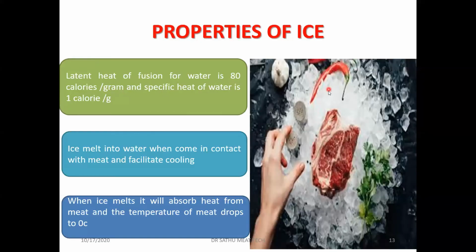Once the ice comes in contact with the meat, it starts absorbing the heat from the meat and it gets melted into water. That is how it removes the heat from the meat, so that the meat temperature is reduced to almost 0 degrees centigrade. When ice melts, it absorbs the heat from the meat and the temperature of the meat drops to almost 0 degrees centigrade. That is what happens in the chilling of meat using ice.